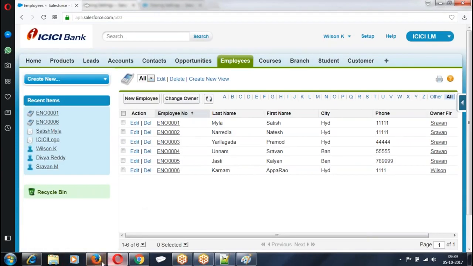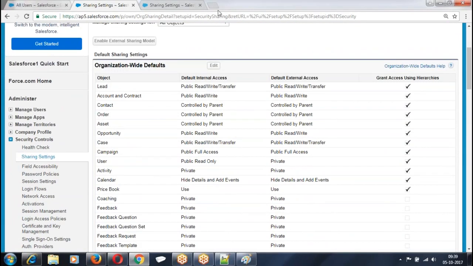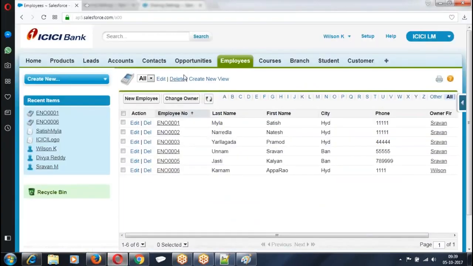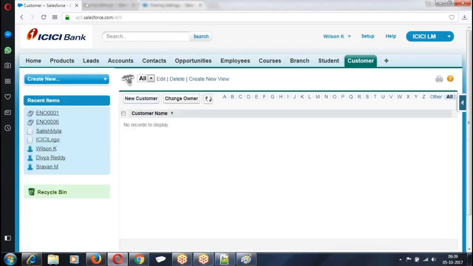What is selected? It is an employee object I selected. At the profile level, at the view level, you have to select the customer. One minute. Sorry. I had taken an employee object. Wondering why data was visible. Now look at this. So he was not able to see any data.